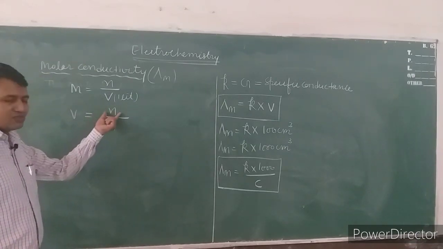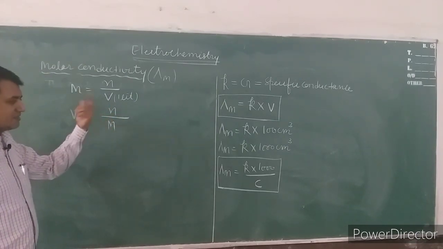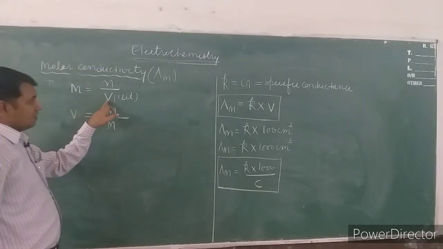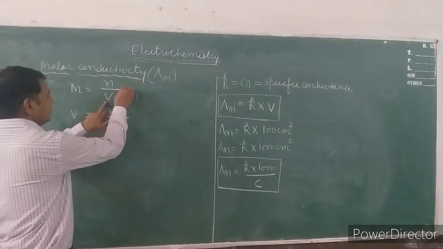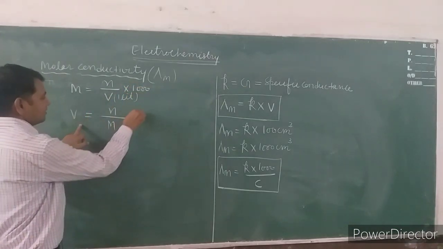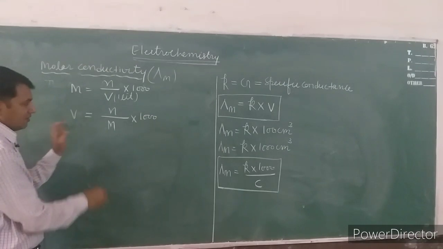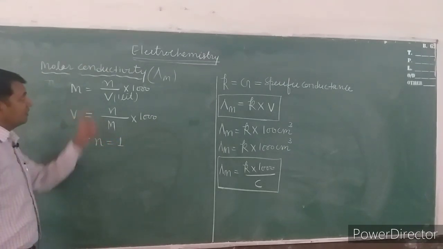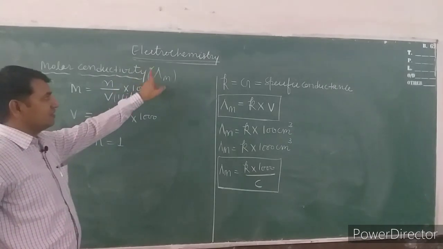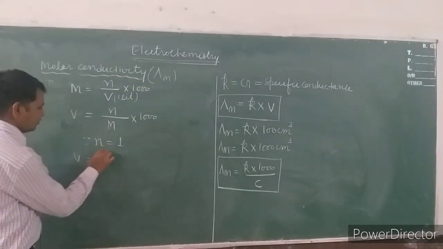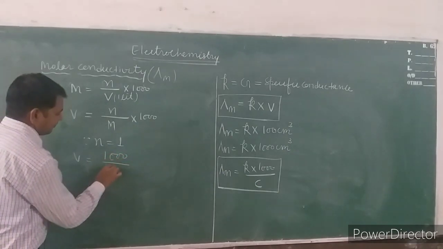So number of moles will be decided by the given mass upon molar mass, and when we convert this n by V into 1000 for ml, the formula becomes like this with 1000, because n here is 1 mole. We have already explained that lambda m. So this relation will be V is equal to 1000 upon M.